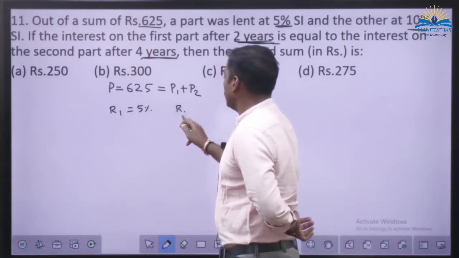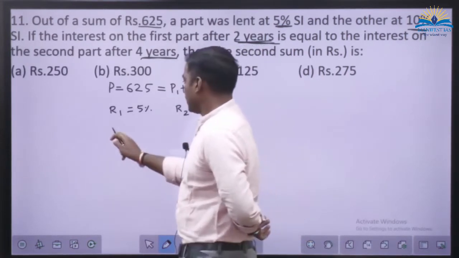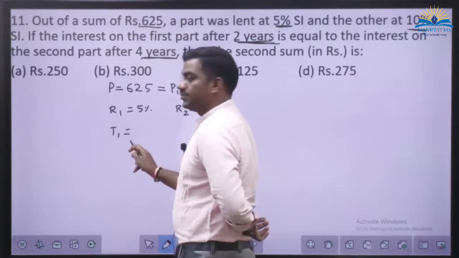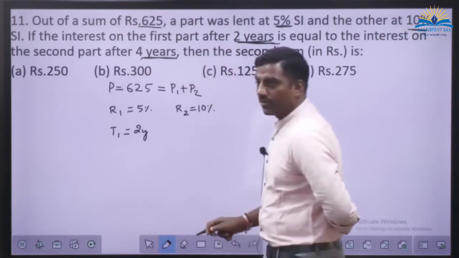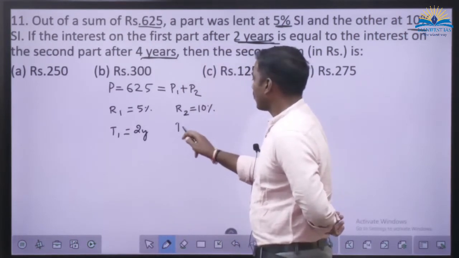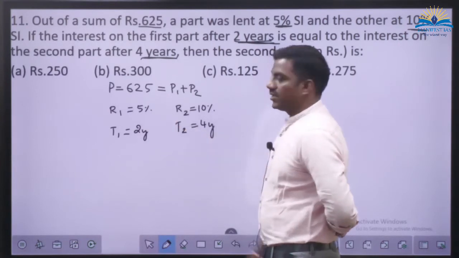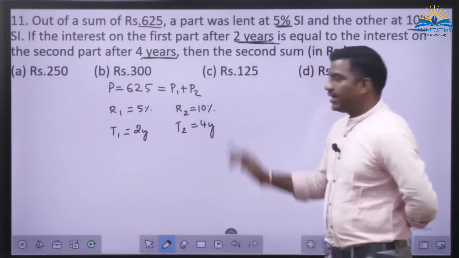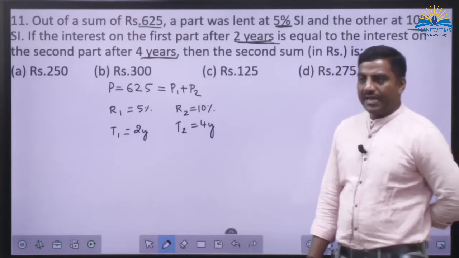Rate of interest 2 is... time period. T1 is... See, look at the rates here. Second rate is high. Look at the time period. Second time period is high.